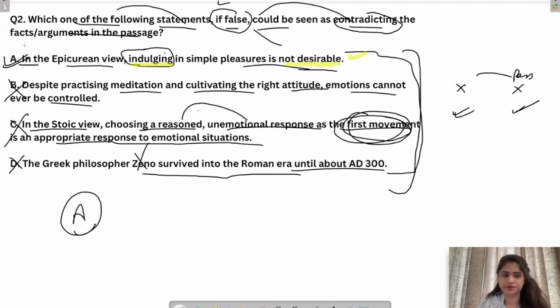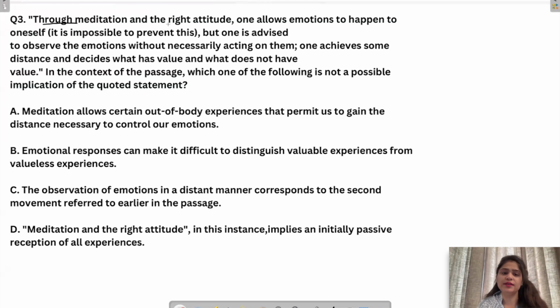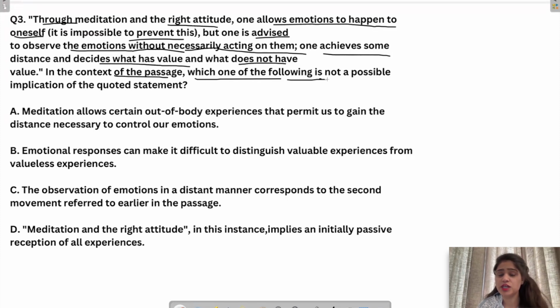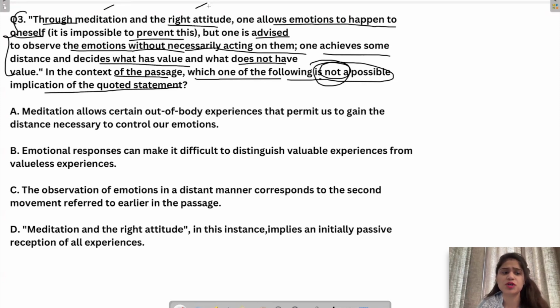So answer is A. Through meditation and the right attitude, one allows emotions to happen to oneself. It is impossible to prevent this, but one is advised to observe the emotions without necessarily acting on them. One achieves some distance and decides what has value and what does not have value. In this context of the passage, which of the following is not a possible implication of the quoted statement? All right. So ये basically हमें यही बता रहे हैं कि through meditation and right attitude, you can basically control emotions because you can observe them and let them go, rather than being completely driven by them.